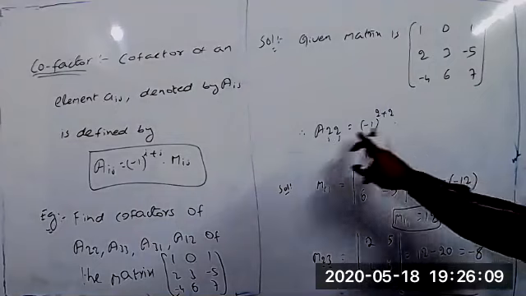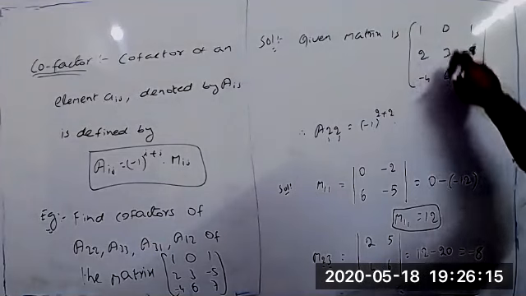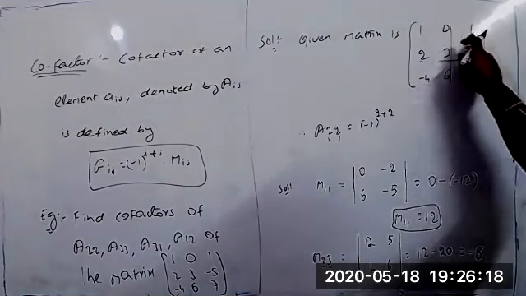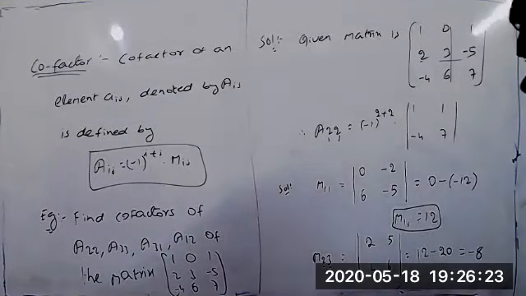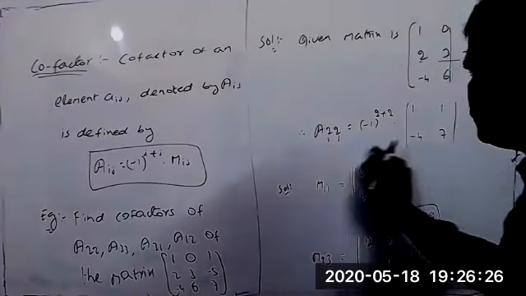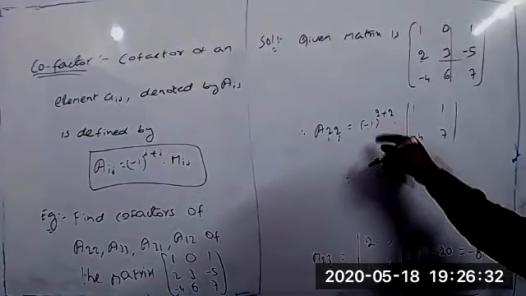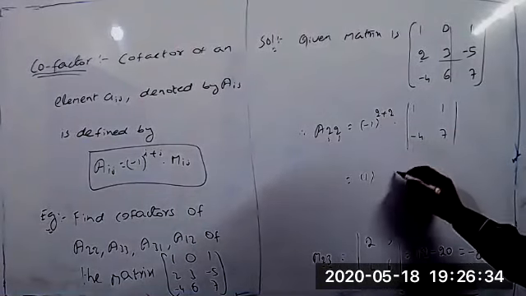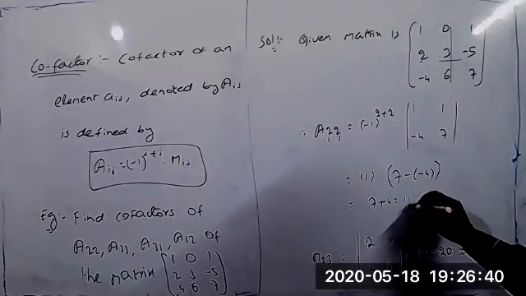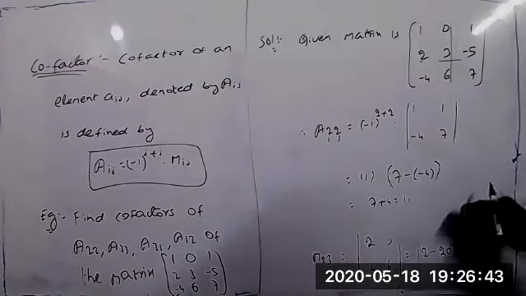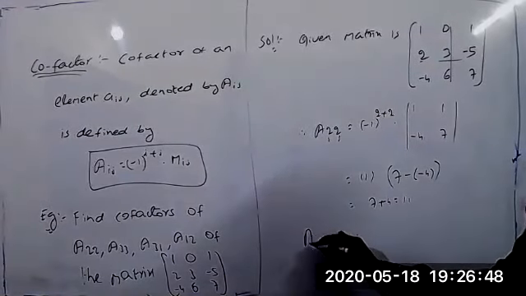So what is M22? Second row, second column. First we delete that row and column immediately. What remains? 1, 1, minus 4, 7. You can write here 1, 1, minus 4 and 7. Now find this value. Minus 1 whole power even number equals plus 1. So 7 minus of minus 4 equals 7 plus 4 equals 11. This is the cofactor A22.